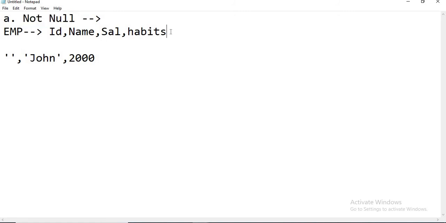It means that it should not allow blank or null values into that particular column. A single table can have multiple not null constraints. This is about the not null constraint in Postgres. We will talk about it in detail in a practical manner one by one. So let me talk about the second constraint, that is the unique constraint.